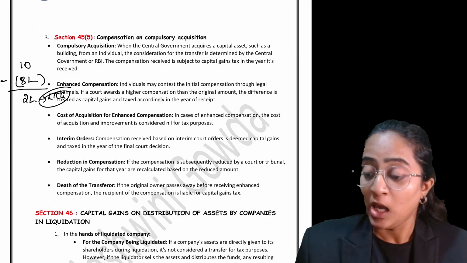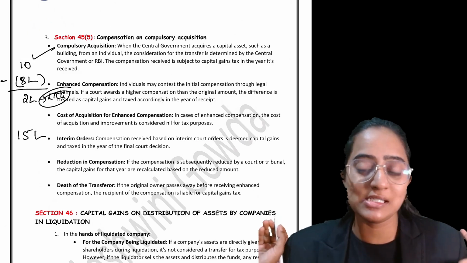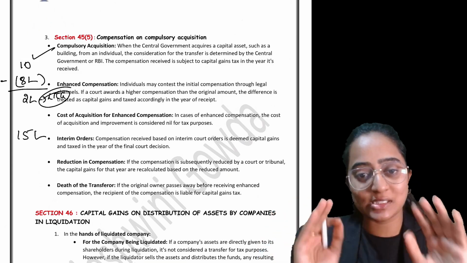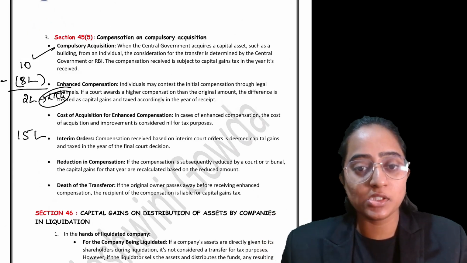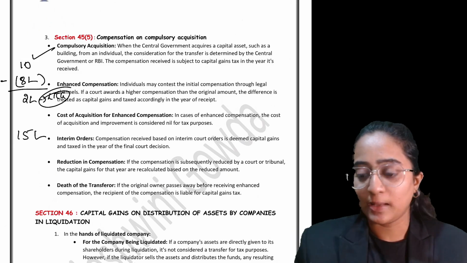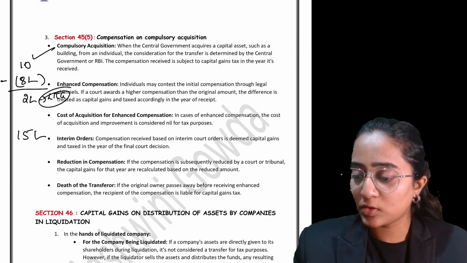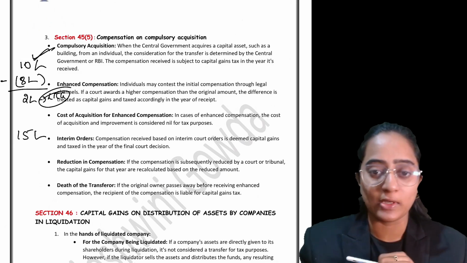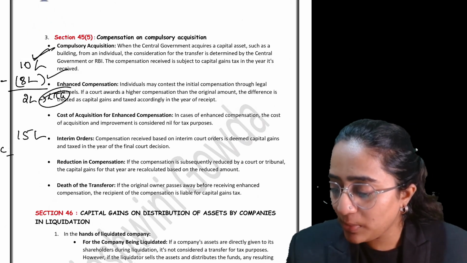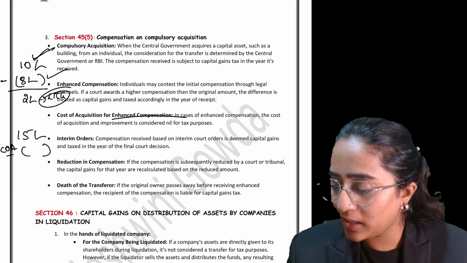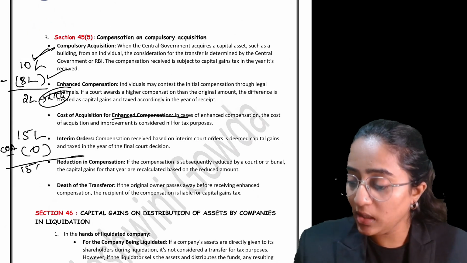For the same asset, now you apply for 15 lakh, and you have received the 15 lakh. The first set of compensation you asked for was 10 lakh, and you got it. Again, you go and apply for enhanced compensation of 15 lakh, and you have got it. Now tell me, people, this 10 lakh and 15 lakh, in total, you have received for one asset only. For the entire asset, you have already taken the cost of acquisition. How can there be another cost of acquisition in case of enhanced compensation? It will always be nil. Try to understand, it will always be nil.